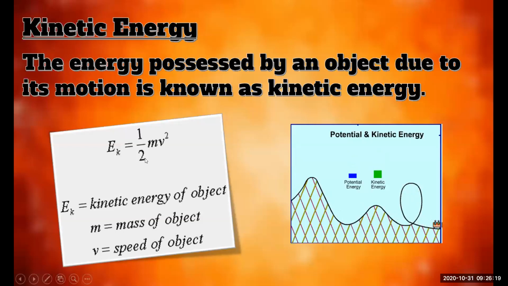So to find the kinetic energy, we are using this formula. E means energy, the kinetic energy EK is equal to half into m into v square, half mv square. This is the formula used for kinetic energy.